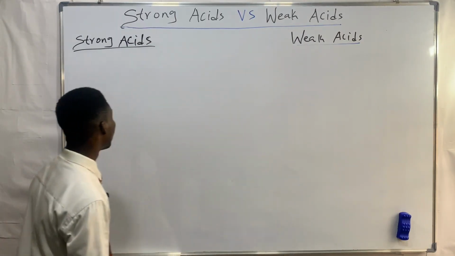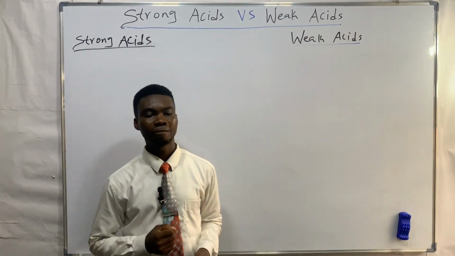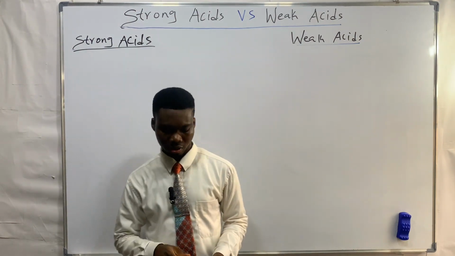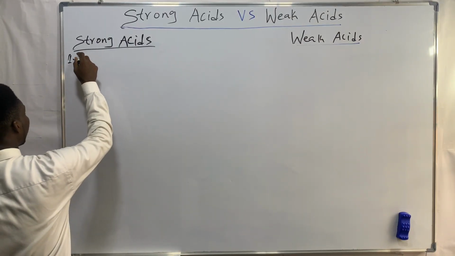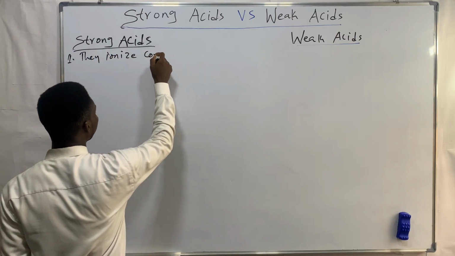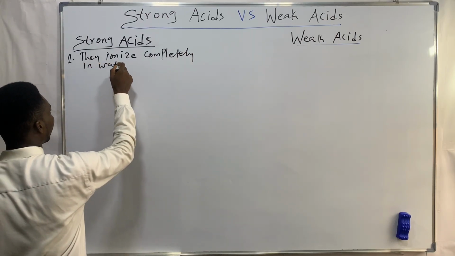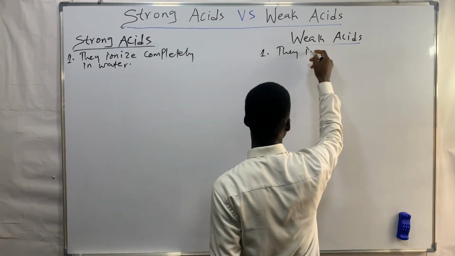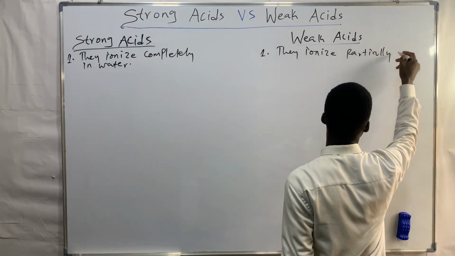Now, what are strong acids? An acid is said to be strong when it ionizes completely in water. That is the very first point of definition. Number one, strong acids, they ionize completely in water. So weak acids, they ionize partially in water.